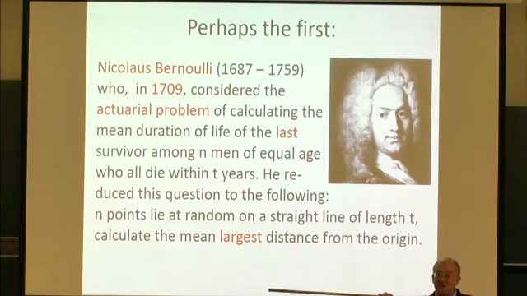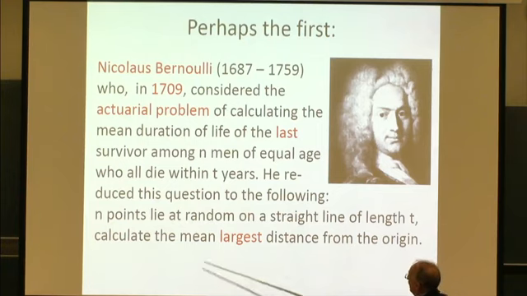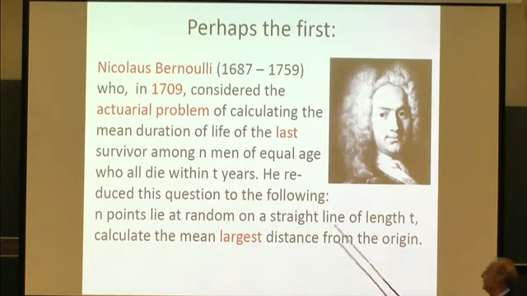So this is now my t years, 0 to t, and I have these random points on this line. And so n points lie at random on a straight line of length t. Calculate the mean of the largest distance from the origin. It's just an extreme value problem. Now, of course, this is probability 101. But it was not probability 101 in those days. So that's, I think, for me, one of the first real nice problems where extreme value theory entered.